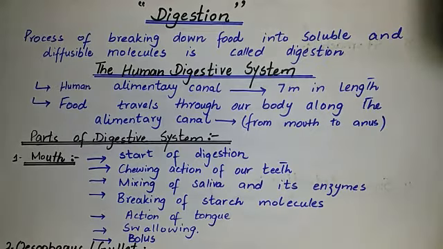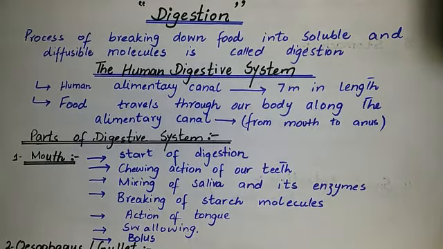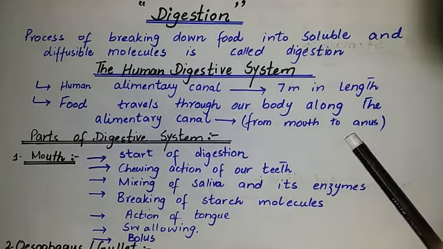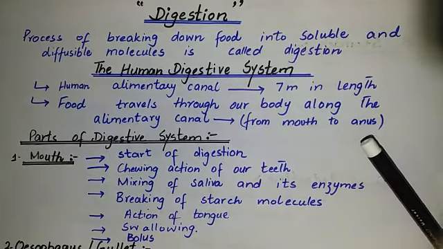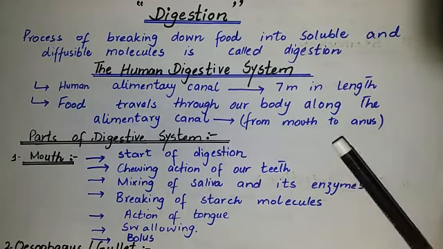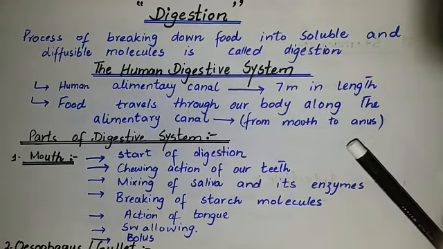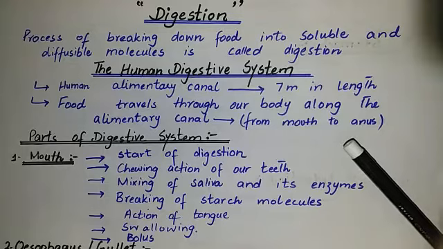Food travels through our body along the alimentary canal, which is a continuous tube beginning at the mouth and ending at the anus. The tube is wide in some parts and narrow in others. It bends back on itself in some places, but is basically just a single tube running right through our body.